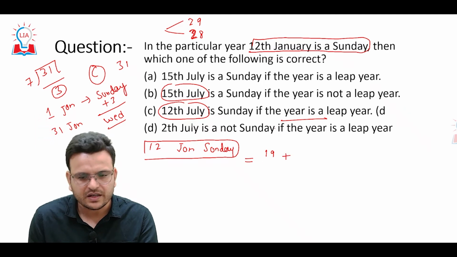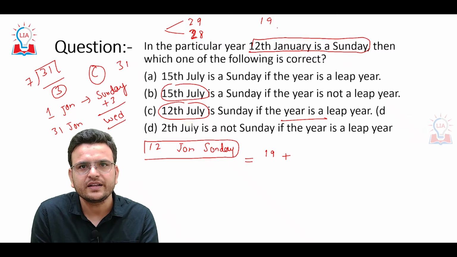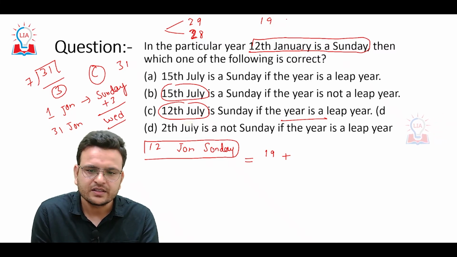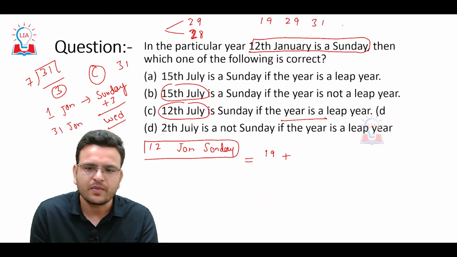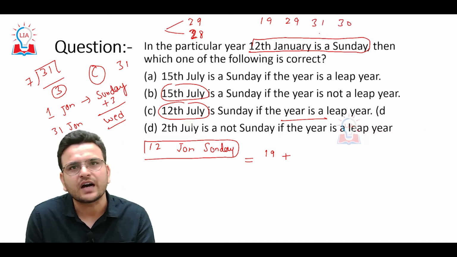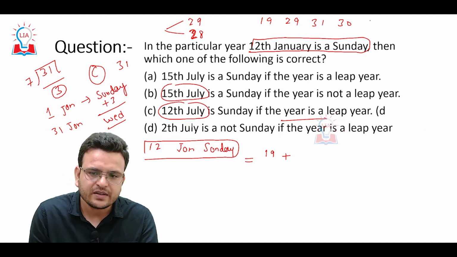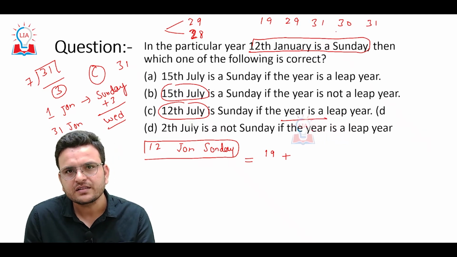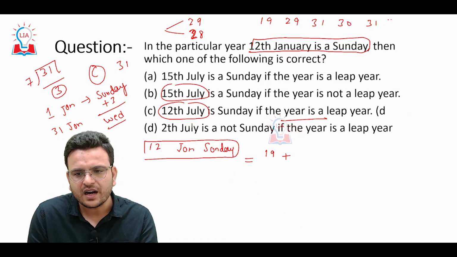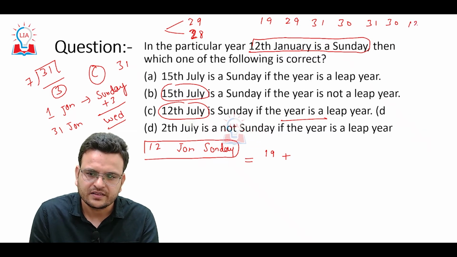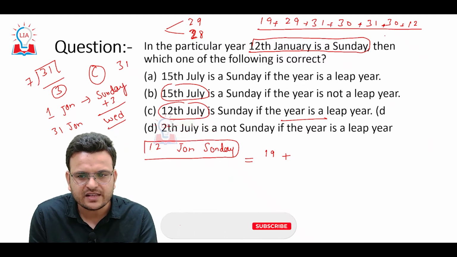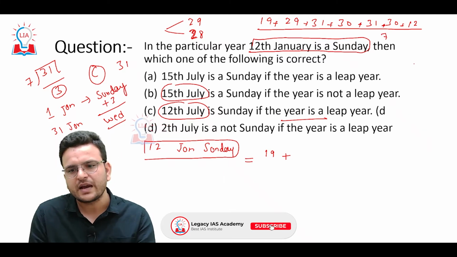Then we have 19 in January, 29 in February, March will be 31 days, April will be 30 days, May will be 31 days, June will be 30 days, and then 12th July. Getting my point? So we have to add all these days and divide by 7. We have to get the remainder.